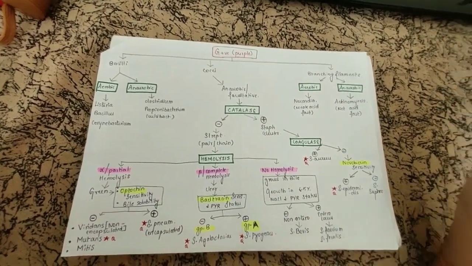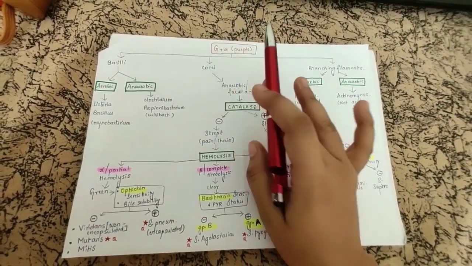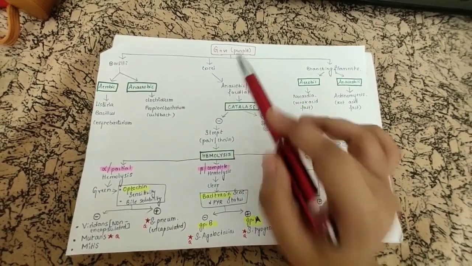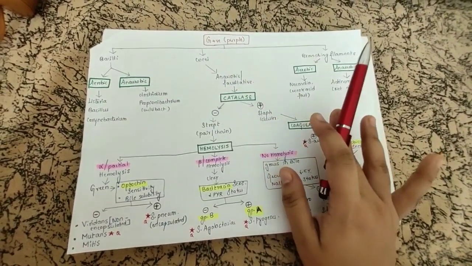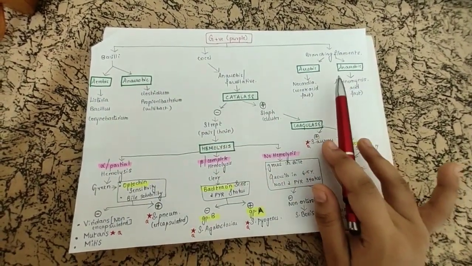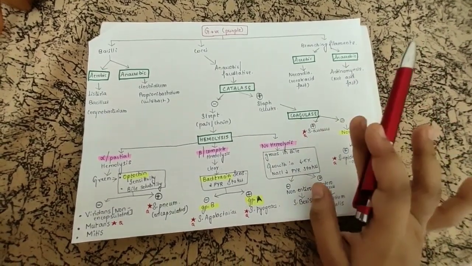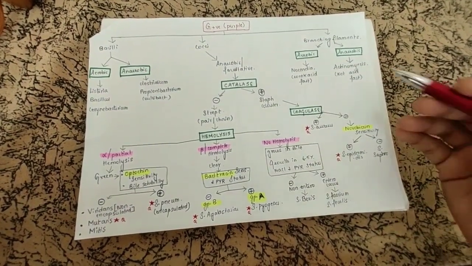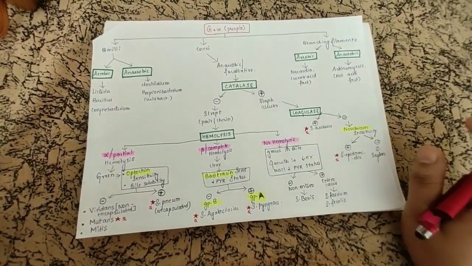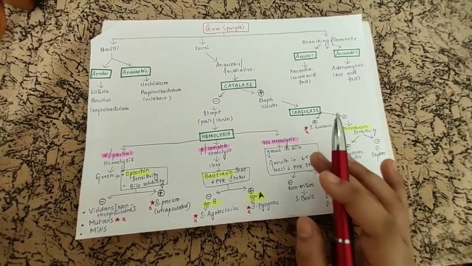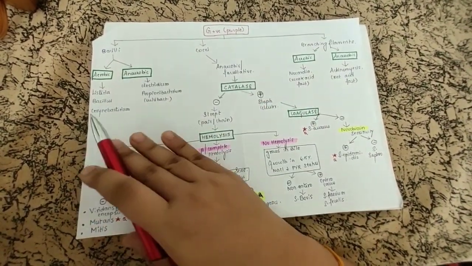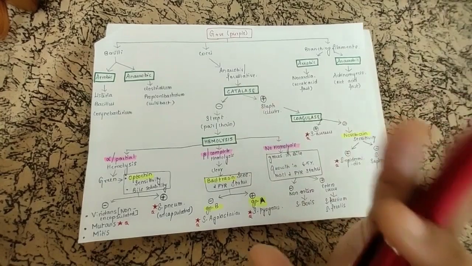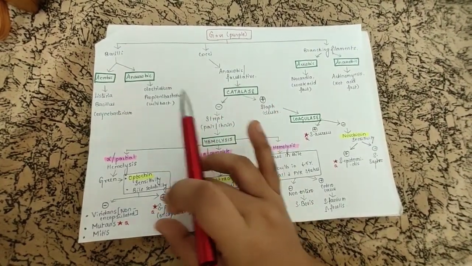Okay, this is the gram positive bacteria flowchart, and we all know that gram positive bacteria will be purple in color in microscopy. We can broadly divide them into bacilli, cocci, and branching filaments. The first time when you are learning, we have to learn in this way, and when you see it for the second, third, fourth time, you will know where to concentrate. Since this is the first time, I'm just explaining in detail, in an orderly way, and then you can train your mind on what to include and what to exclude.